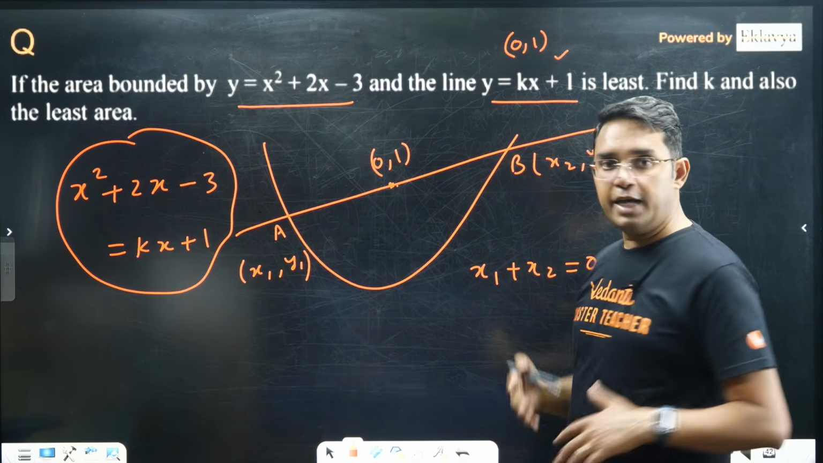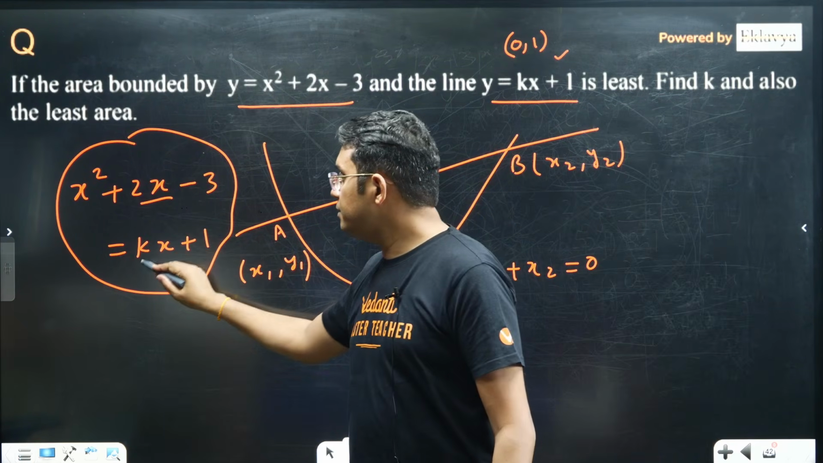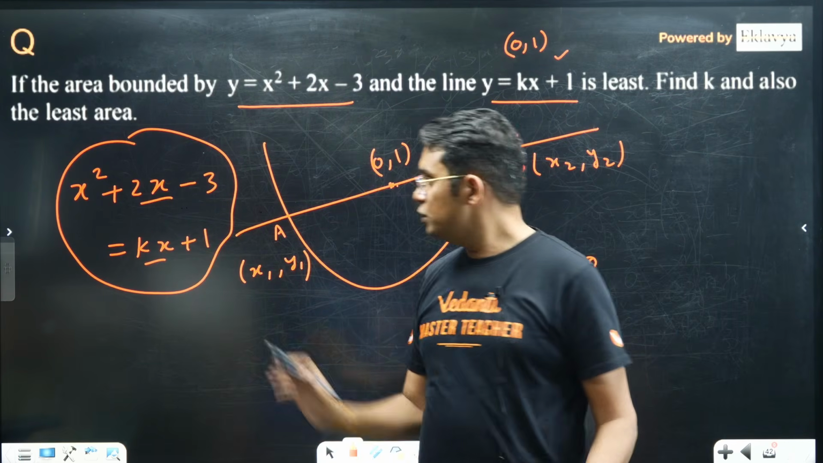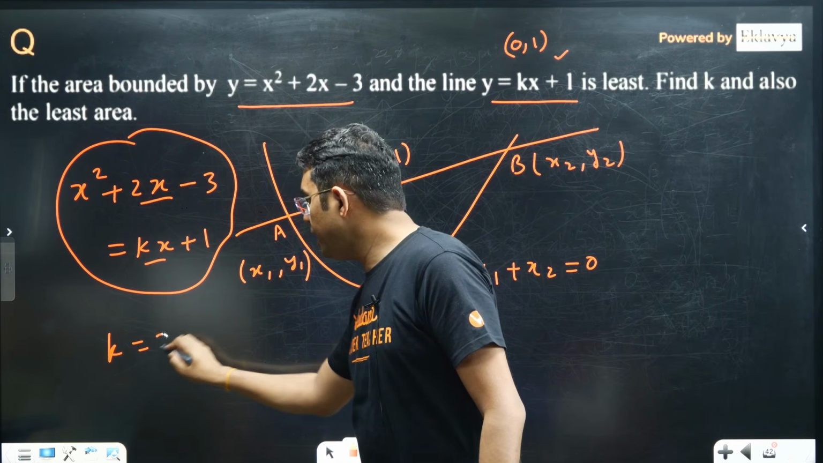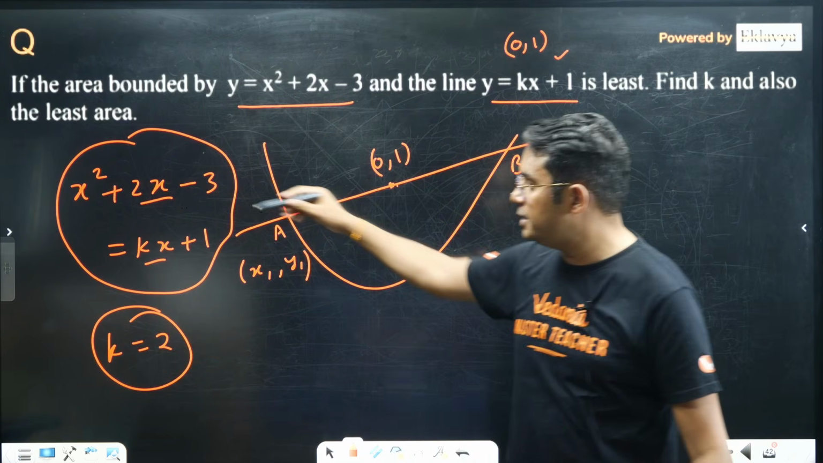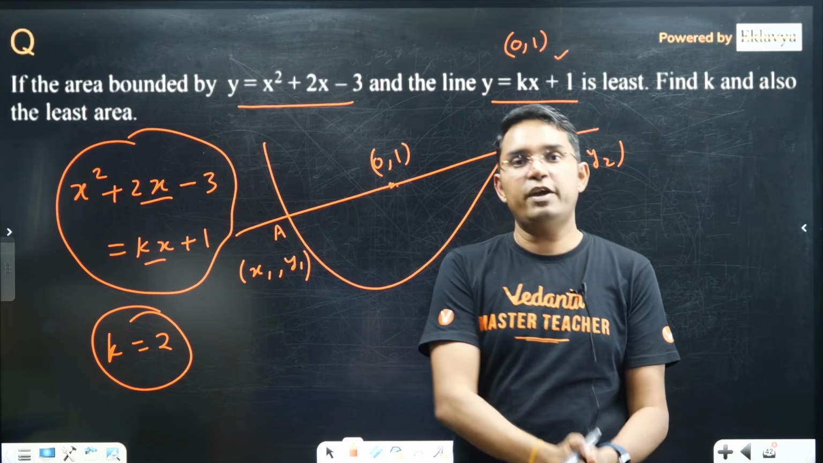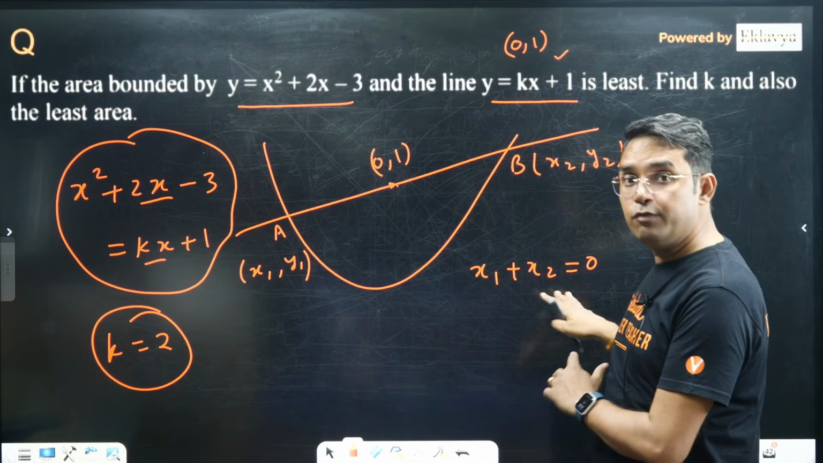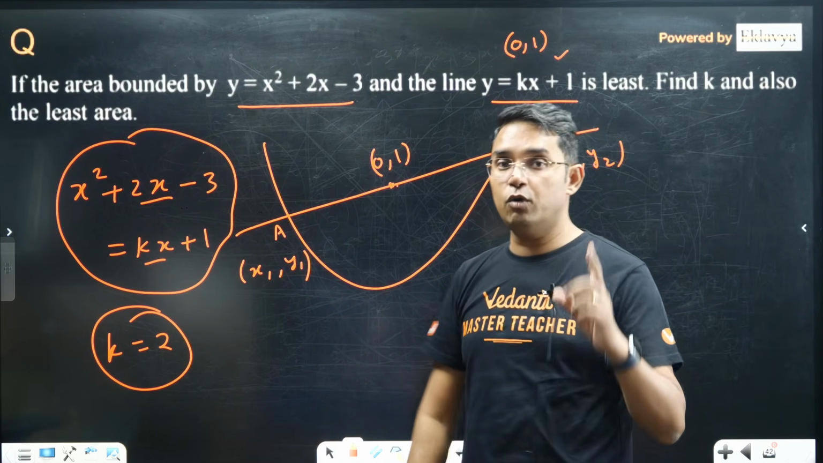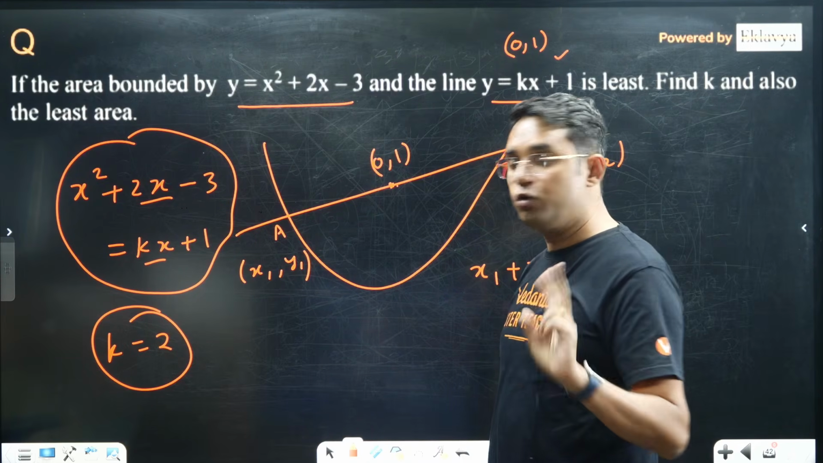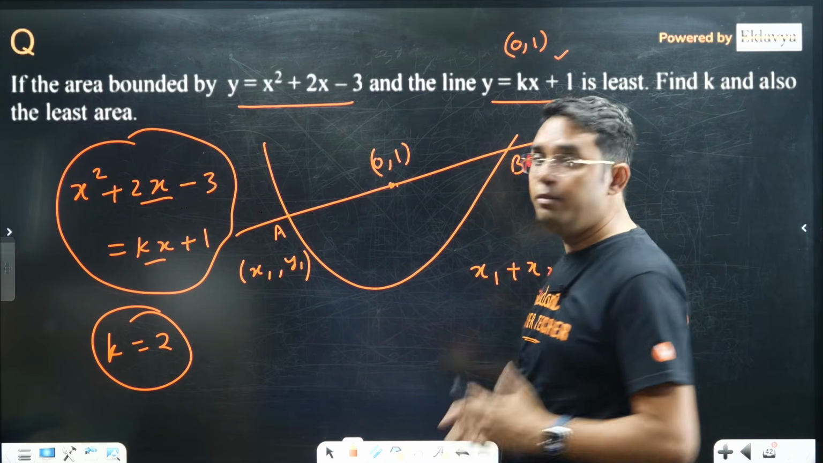Now the sum of roots can be 0 if the linear x term is not there. So you can see the value of k has to be equal to 2. If you take kx plus 1 to that side and make the coefficient of x equal to 0, because you need the sum of roots to be 0, your k value is coming out to be 2. With k's value equal to 2, you will have the minimum area.